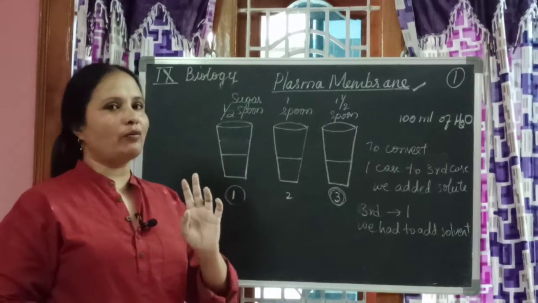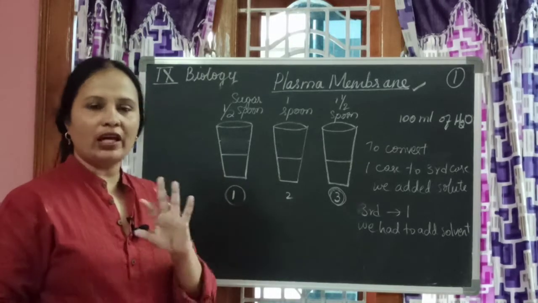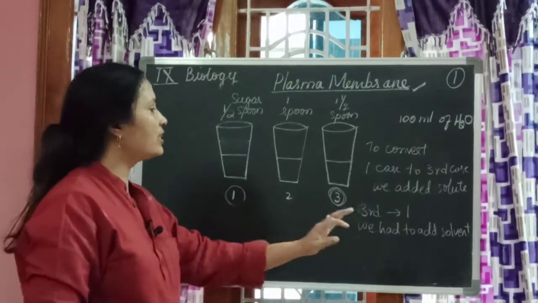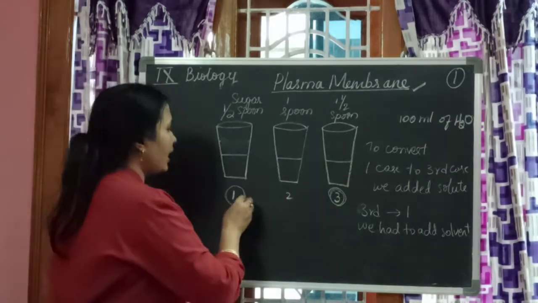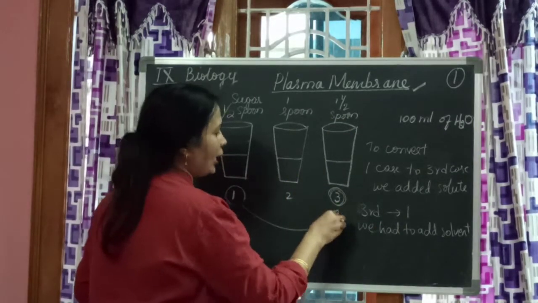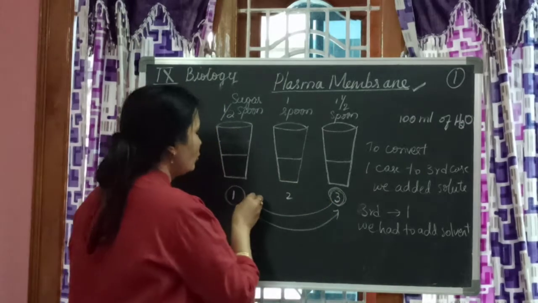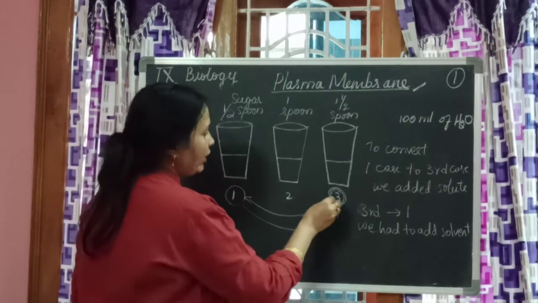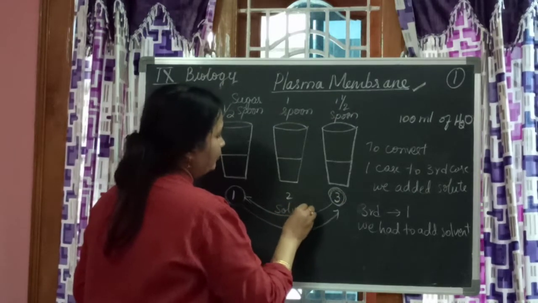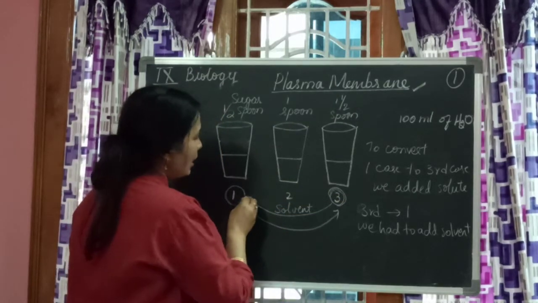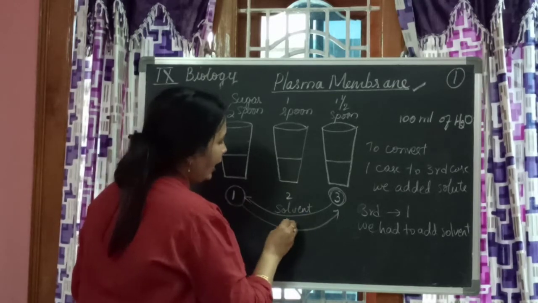I am not talking about change in volume. We are not discussing about the volume. We are only discussing about the concentration. Now, if we can convert this to hyper and hyper to hypo. When we want to convert hyper to hypo, add solvent. When we want to convert hypo to hyper, add solute.